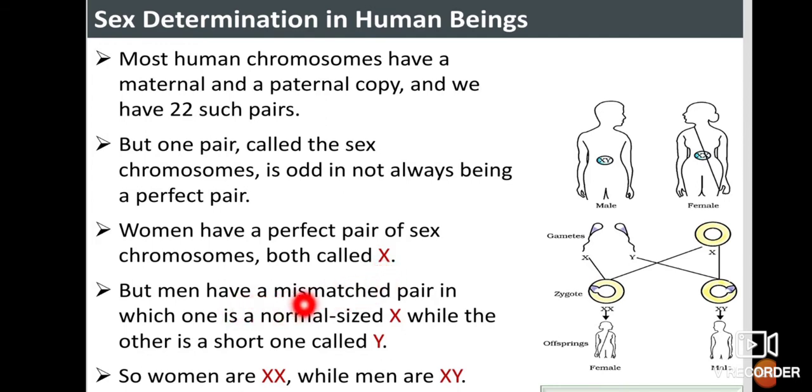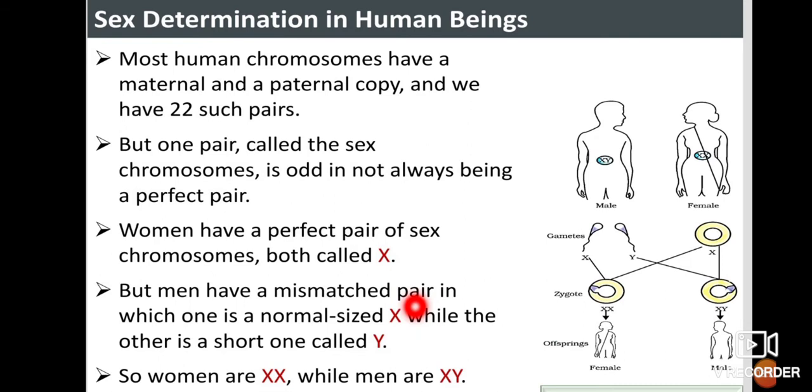But men have a mismatched pair in which one is a normal-sized X while the other, shorter one is called Y. So in a male you always see one X and one Y, whereas in a female we see both XX.